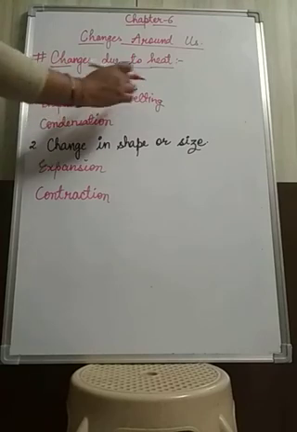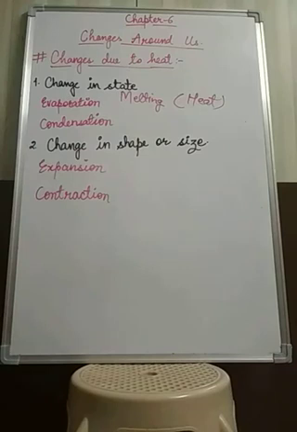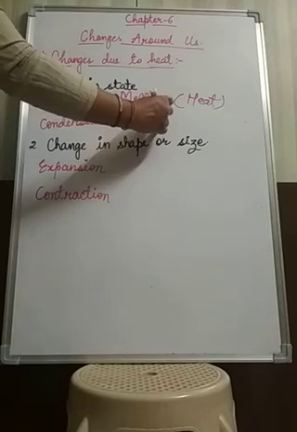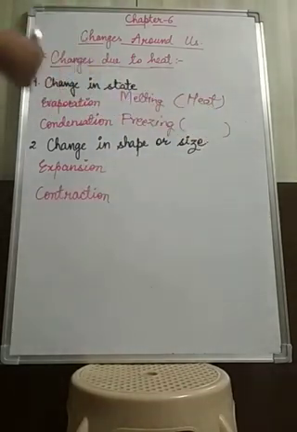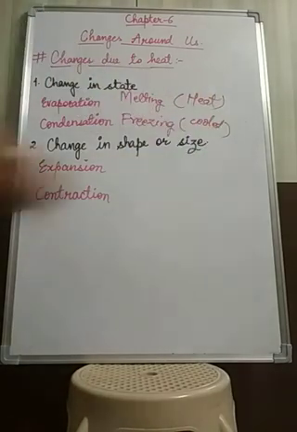This happens when heat is applied to the substance. Now the next two processes, freezing and condensation, will take place when the substance gets cooled, when cooling is provided.